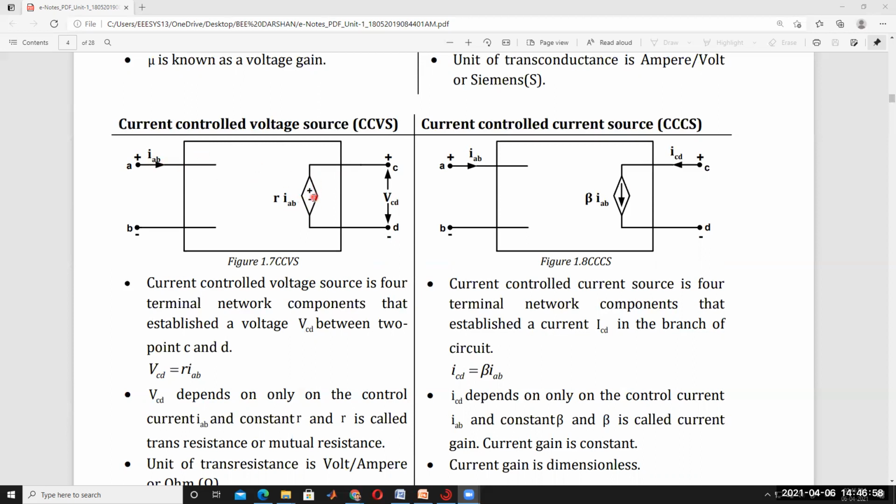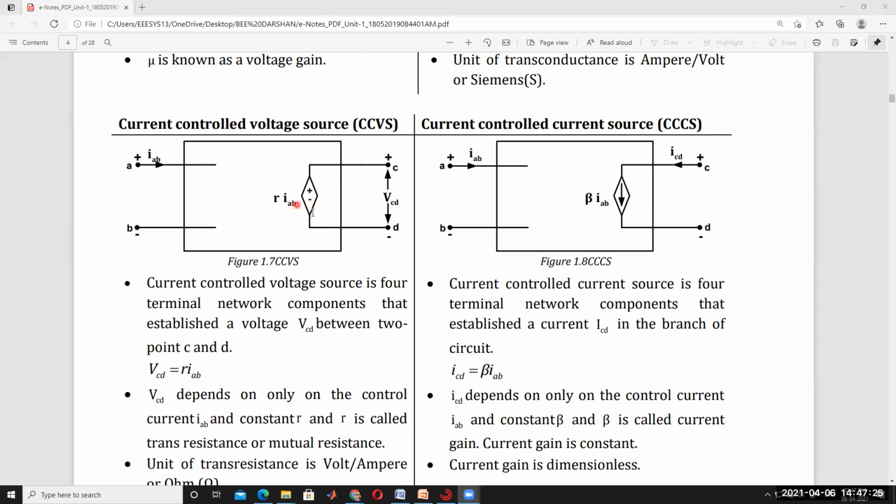That's why it is also called a current dependent voltage source. This voltage source is depending on current. It is depending on current, so R into IAB. Okay. And also it's called current controlled voltage source.